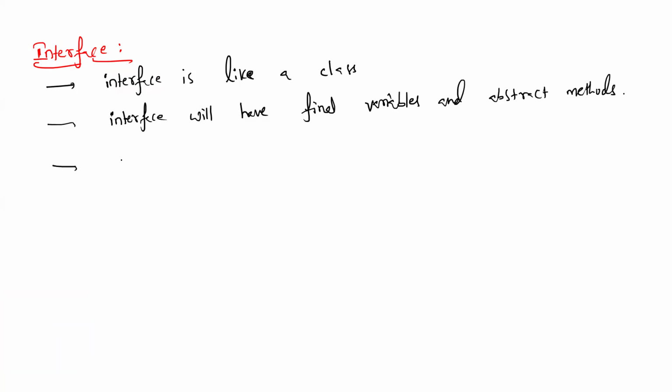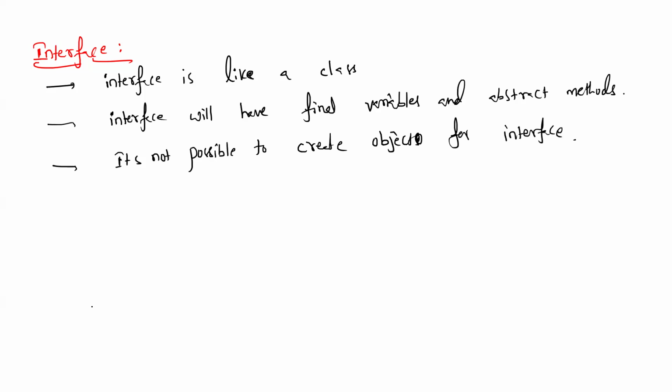And the next property: it's not possible to create an object for an interface. So these are the properties of an interface.